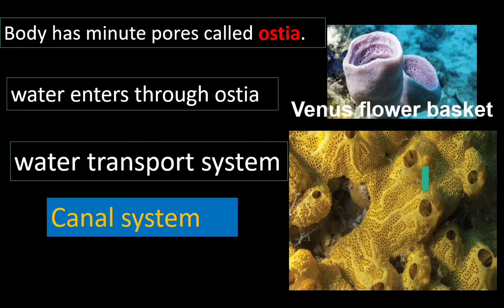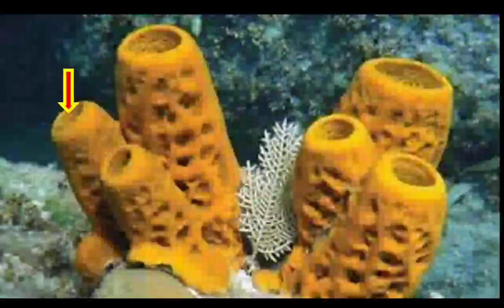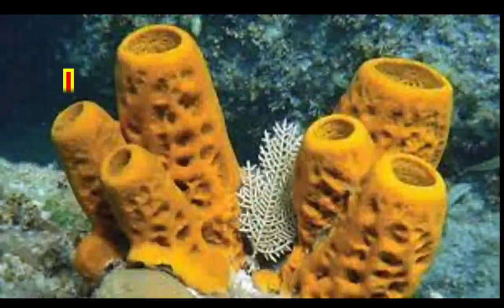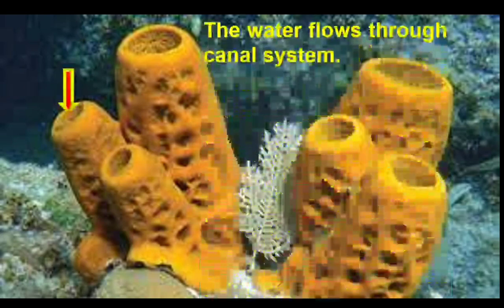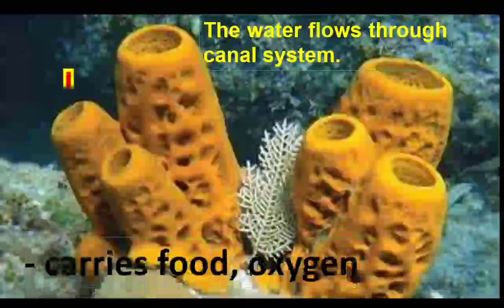This is Venus flower basket, a kind of sponge. Another one is Scypha. Sponges have a canal system. Water enters inside and flows through the system. The moving water carries the food material, and when water flows inside the body, the organism gets oxygen. The water flows through the canal system. It carries food and oxygen.